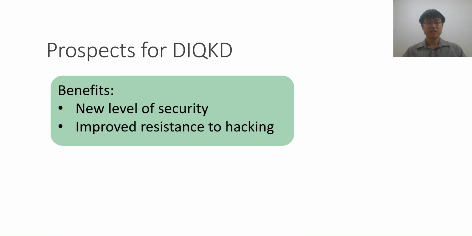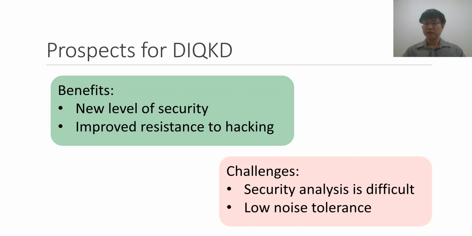In fact, because the security proofs don't rely on knowing what the measurements are, this offers an improved level of resistance against some hacking attacks that have been developed on QKD implementations. On the other hand, the security proofs in this setting are much more challenging because, again, we don't know what the measurements are. And the protocols that we have usually have fairly low noise tolerance compared to the case of standard QKD. The good news is that recently there have been a series of proposals that improve the noise tolerance of DIQKD, and we'll quickly go over a few of them now.